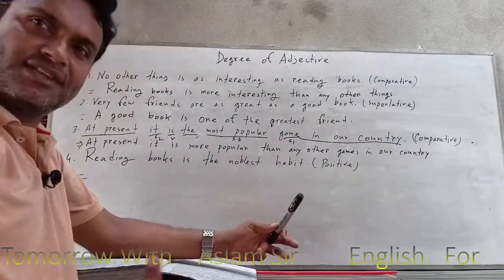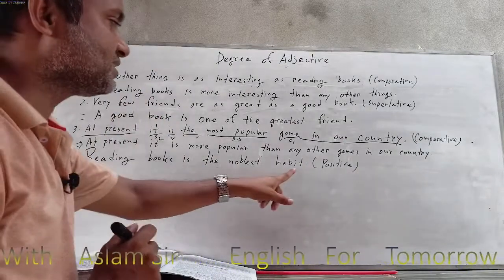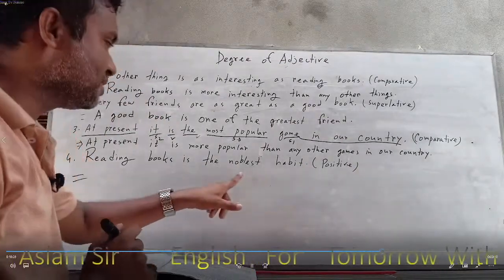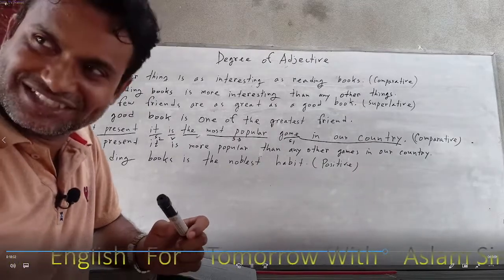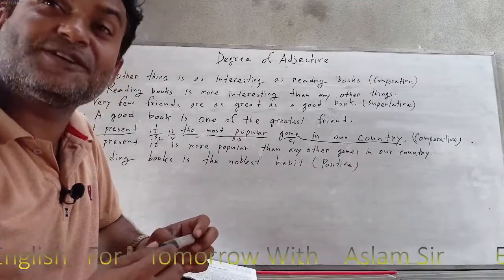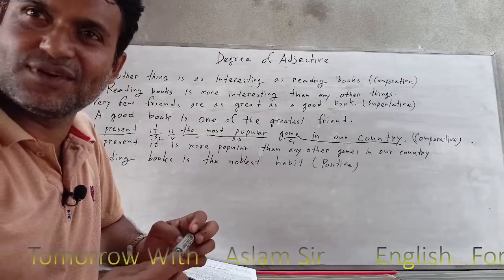Okay. In our country is also a prepositional phrase with the subject one. Next one and the last one. Reading books is the noblest habit. You know what's the meaning of noblest? Noble, nobler, noblest. Okay.